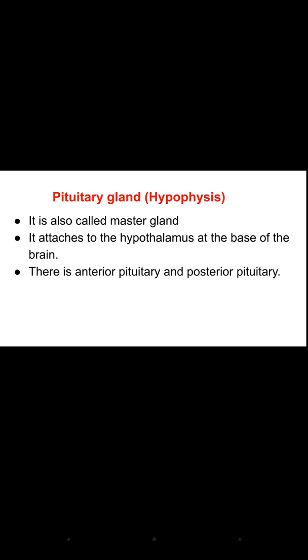Now the pituitary gland, also known as hypophysis, is called the master gland because it regulates the secretions of hormones from other glands and organs. It is attached to the hypothalamus at the base of the brain, and we have two pituitaries, anterior and posterior.